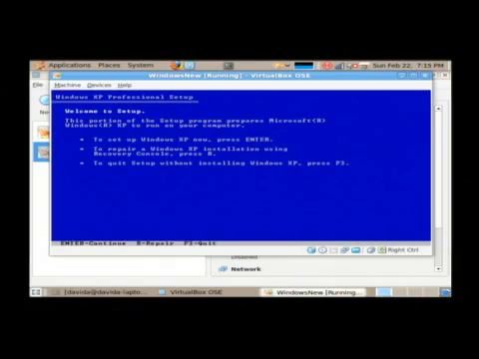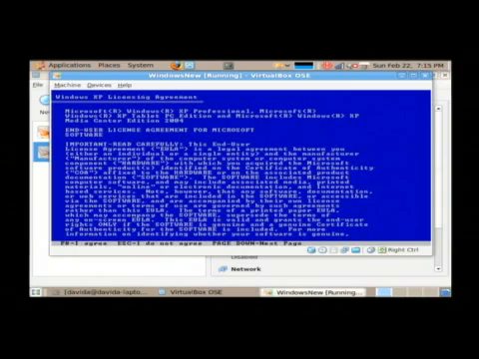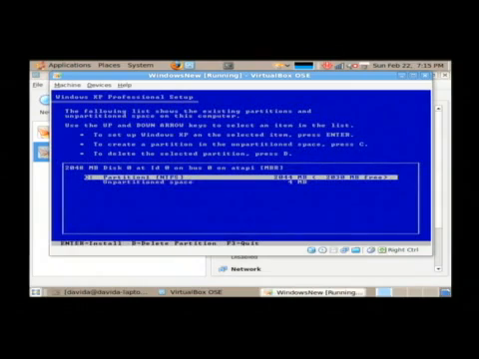Now this is the actual setup screen. It's finished loading. It says Welcome to Setup. It says to set up Windows now, press Enter. So let's press Enter. We're now going to press the F8 key to accept the Windows license.